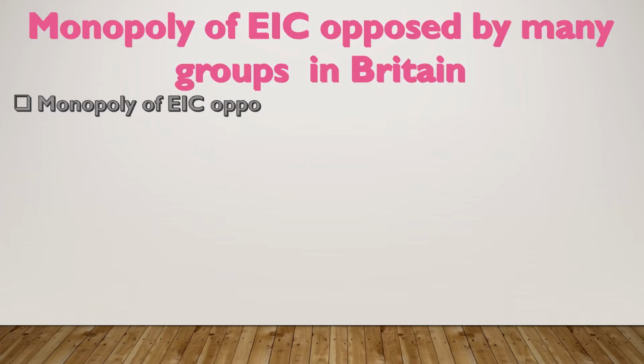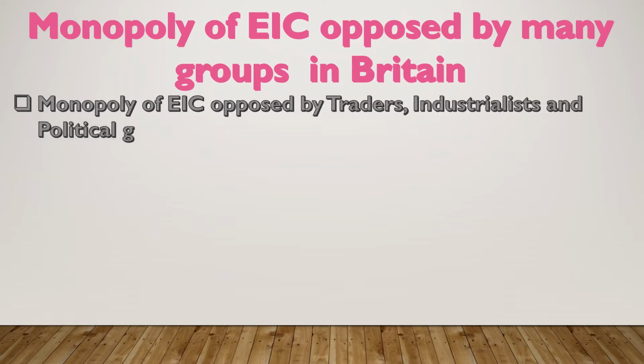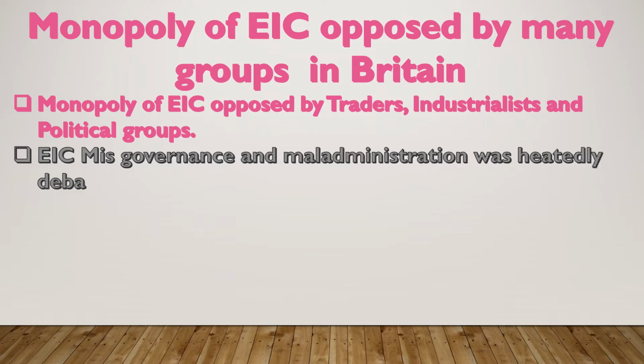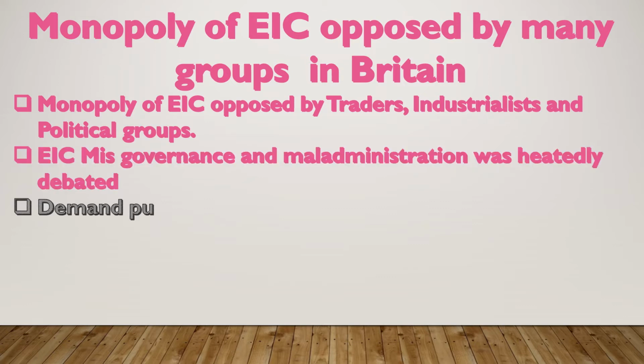Monopoly of East India Company opposed by many groups in Britain. Monopoly of East India Company opposed by traders, industrialists and political groups in England. Why they opposed, we will see. Because of its misgovernance and maladministration, they all opposed it, and there was a heated debate also that took place in different parts of England.